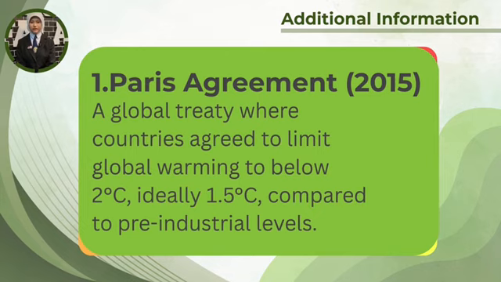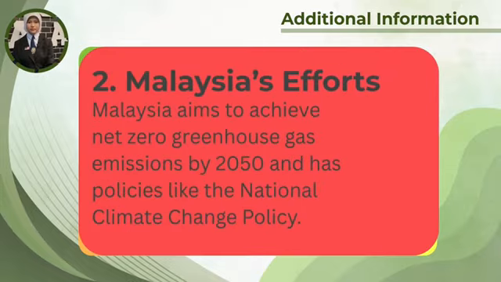Paris Agreement 2015, a global treaty where countries agreed to limit global warming to below 2 Celsius, ideally 1.5 Celsius, compared to pre-industrial levels. Malaysia's efforts. Malaysia aims to achieve net zero greenhouse gas emissions by 2050 and has policies like the National Climate Change Policy.